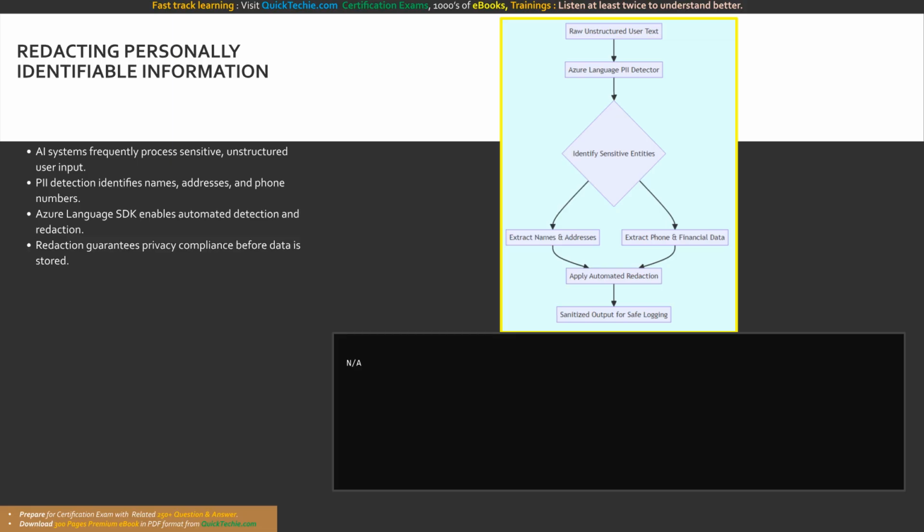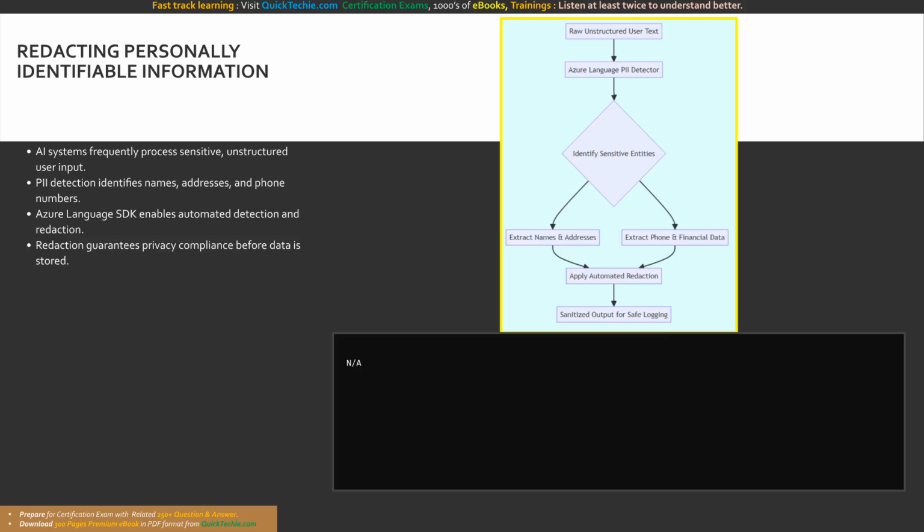PII detection is an advanced AI capability that automatically identifies sensitive personal details hidden within unstructured text blocks, such as full names, personal phone numbers, private email addresses, financial account details, and street addresses. By integrating tools like the Azure Language SDK, developers can programmatically route incoming conversational text through a PII recognition engine before that text is logged, stored in a backend database, or used to fine-tune future language models.